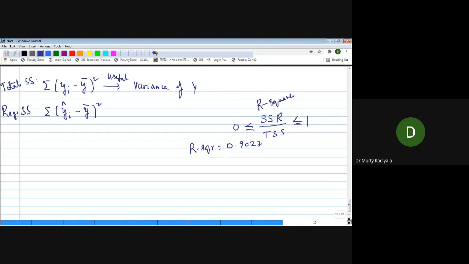So, do you say that a 90% R square is adequate for making predictions? Is it sufficient? You can never have 100%, but is this sufficient? Any value more than 90%, because it's close to 1, we say that R square is adequate. Okay?